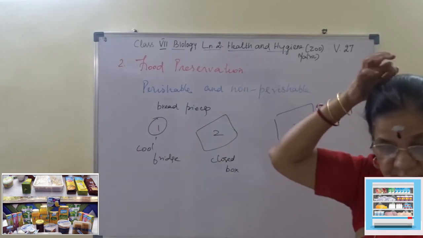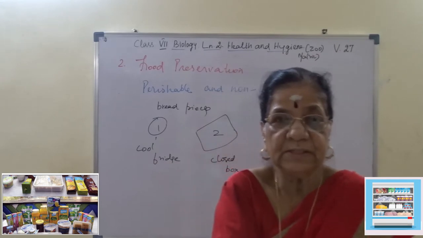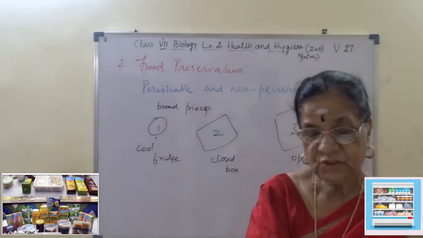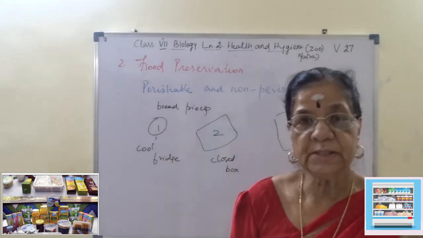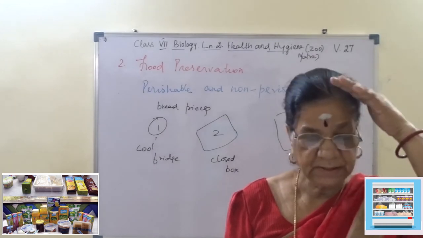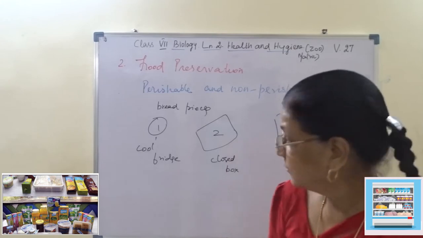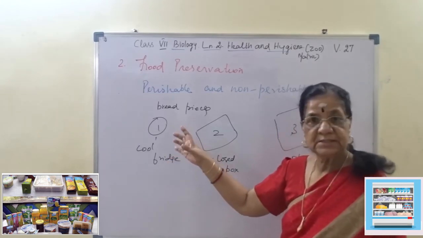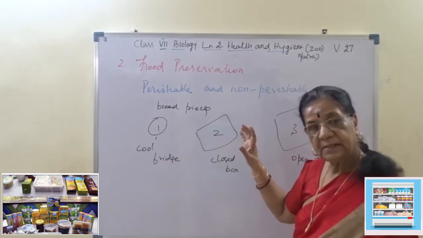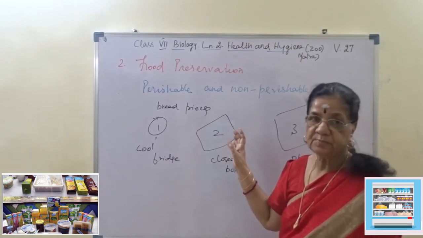After 3 to 5 days, observe with a hand lens to see any fungal growth on the surface of the 3 bread pieces. What can we see? In the closed box there is very little chance, since air will not get in.